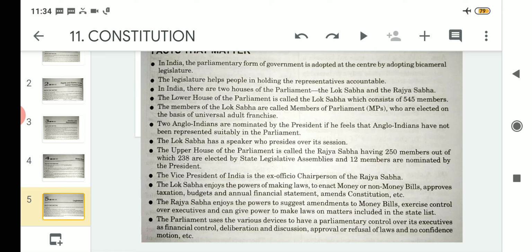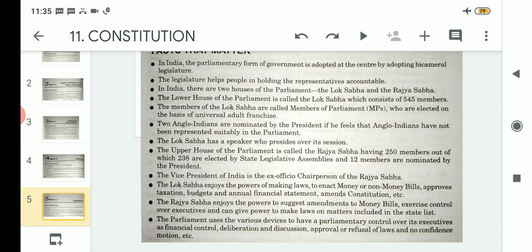And the next point is amending the constitution, etc. So these are some of the powers related to the making of laws. Number 1 is money or non-money bills, the enactment, then approval of taxation, then looking into budgets and annual financial statements, and amending the constitution.